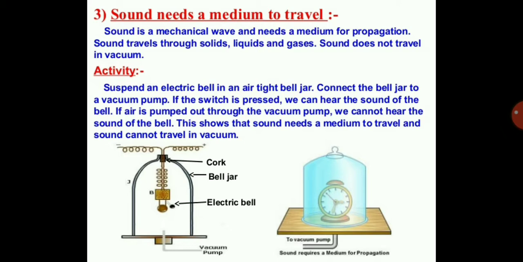See, two types are given over there. One is the electric bell, and in the other they have put an alarm clock in an inverted glass jar, where all the air is taken out by the vacuum pump. Then when the alarm strikes, you cannot hear the sound because there is no air to propagate the sound, because waves should travel through a medium. That's why we cannot hear the sound without any medium. So we have seen the activity also.